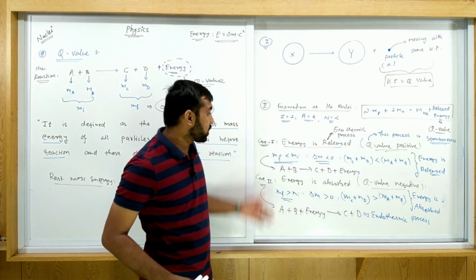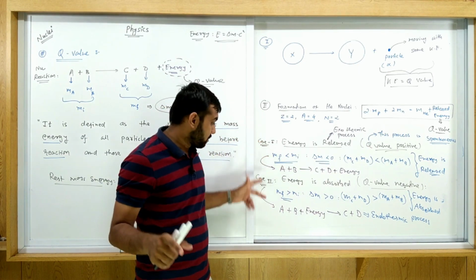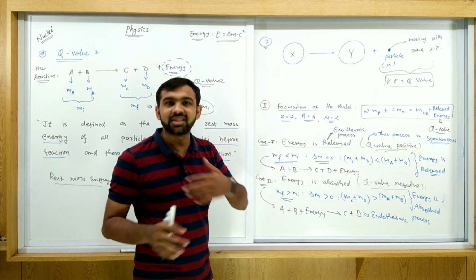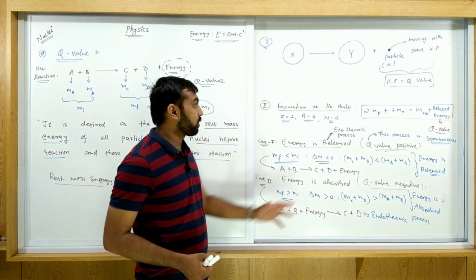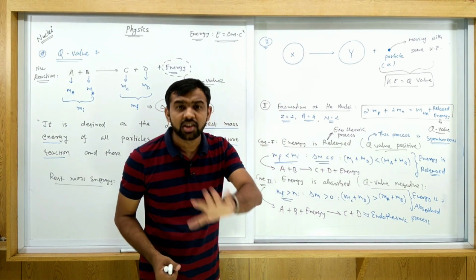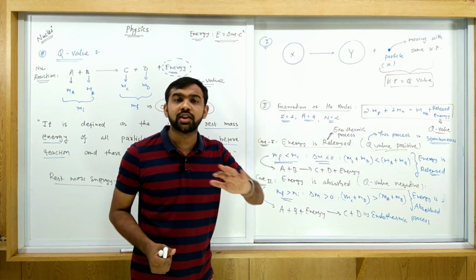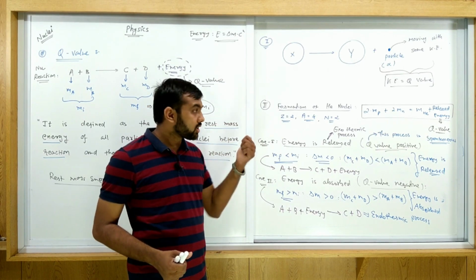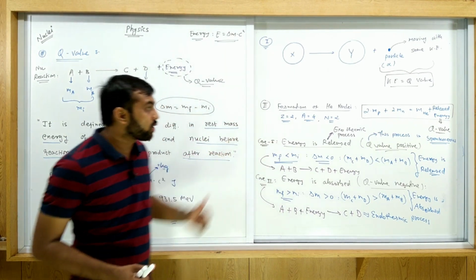Out of these, the first case is possible spontaneously, but the second case is not possible spontaneously. We supply some energy, and then the nuclear reaction may be possible. Many questions in your examination ask you to find the Q value for the given reaction. So remember all this theory and understand it properly. Pause your screen and note everything down.